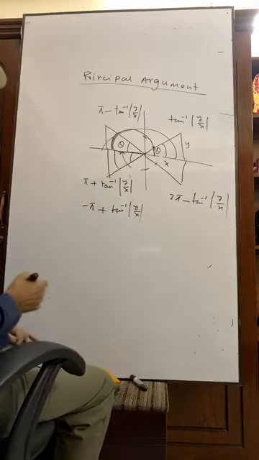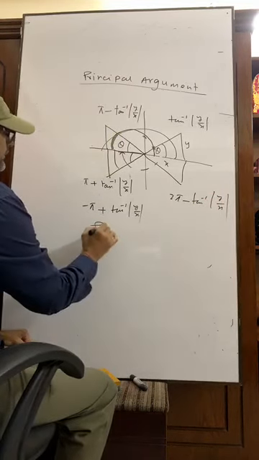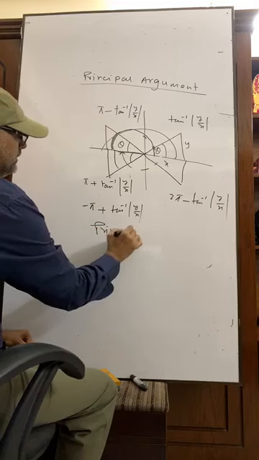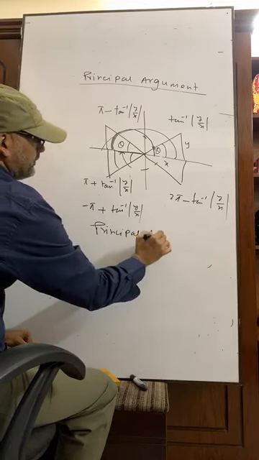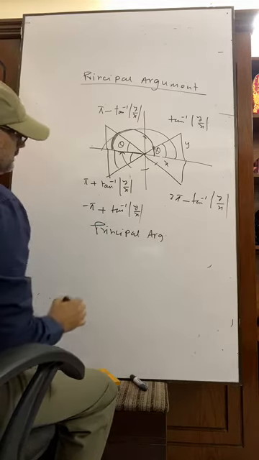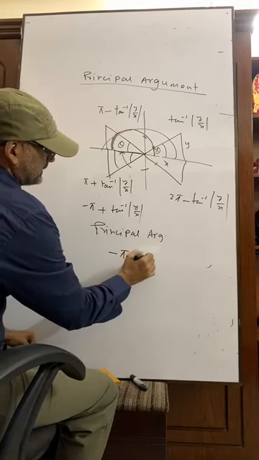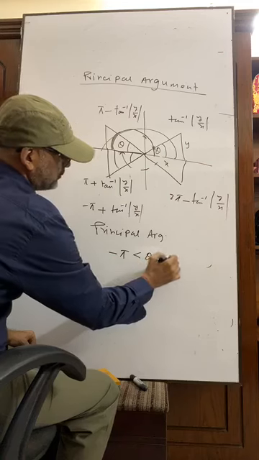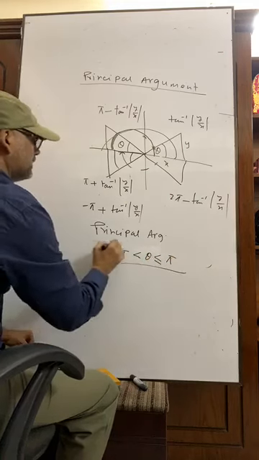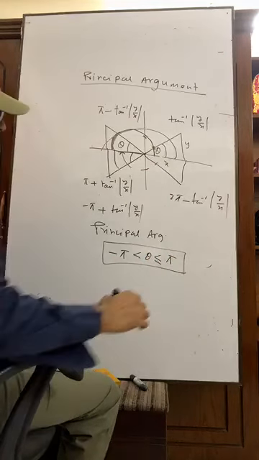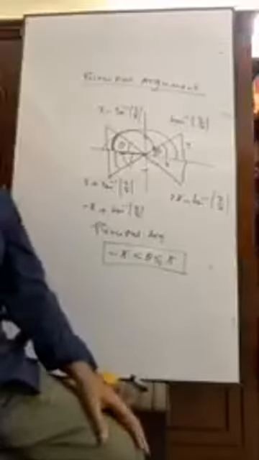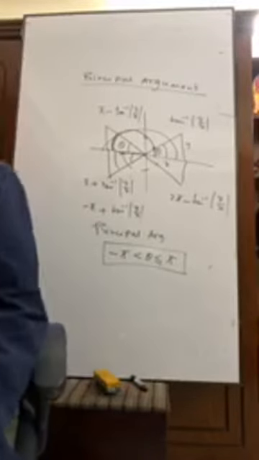What is principal argument? Minus pi less than theta less than or equal to pi. This is called principal argument. If it is between this, then it is a principal argument.